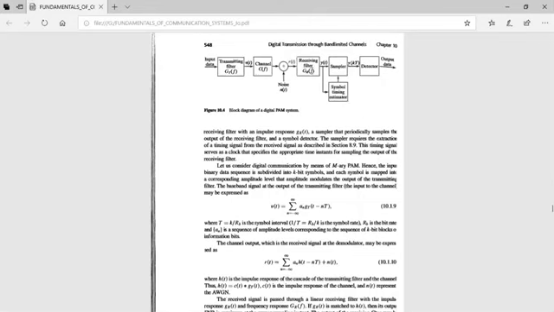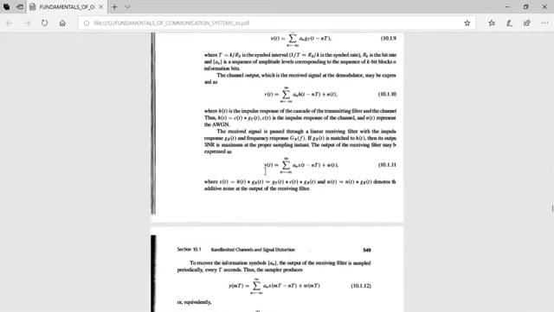Now the received signal is passed through the receiving filter whose impulse response is g_R of t. If g_R of t is matched to h of t, then its output signal to noise ratio is maximum at the proper sampling instant. The output of the receiving filter, which is y of t, is expressed as y of t equals the sum over n from minus infinity to plus infinity of a_n x of t minus nT, plus w of t.